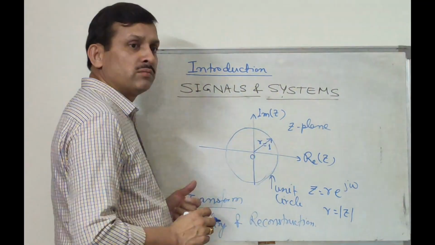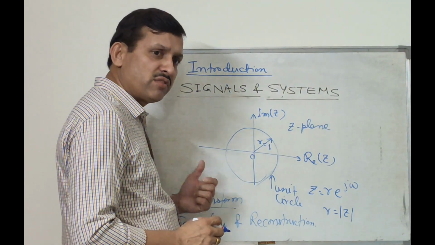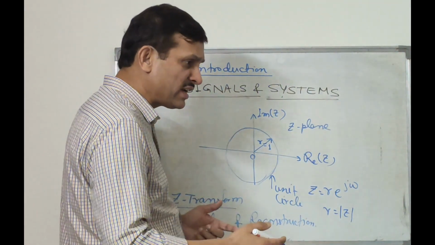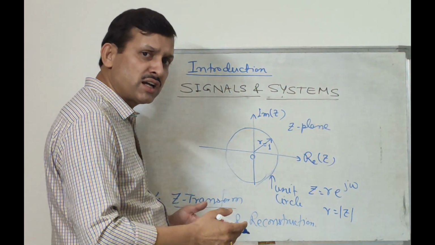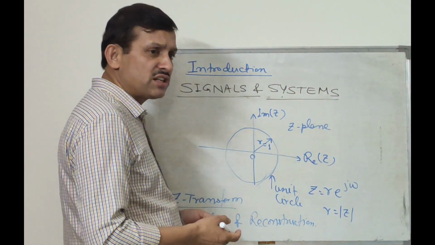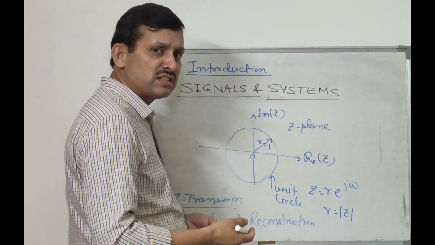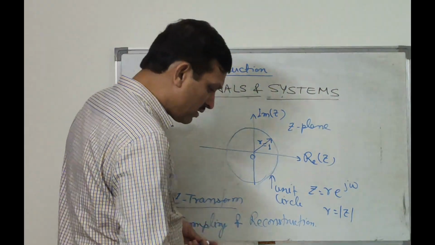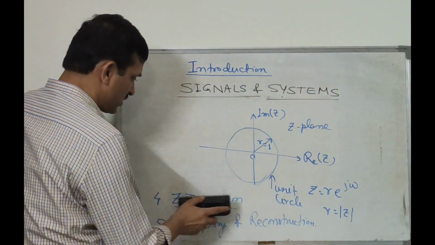That is the definition of the Z transform, the inverse Z transform, its different properties, its usefulness, its applications in digital control systems, in digital signal processing, like that. So that is the coverage of the fourth unit, Z transform.